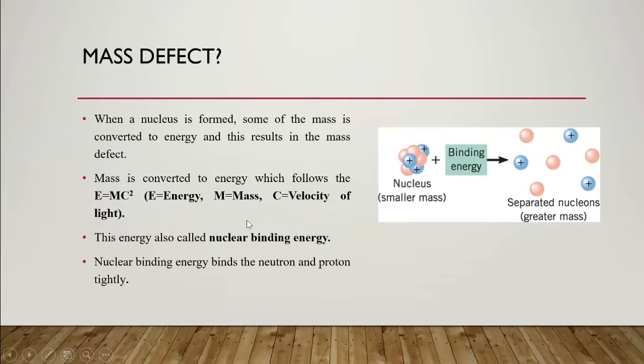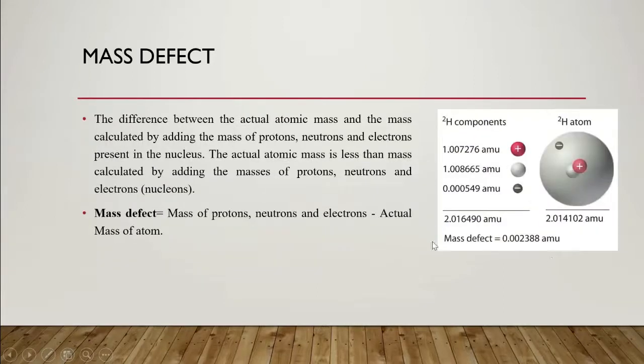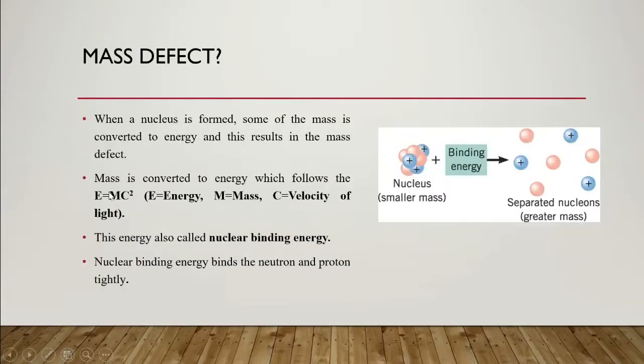Here E is energy, m is mass, and c is the velocity of light. So here we can calculate how much energy there is. If there is a mass defect of this amount, then we can calculate how much energy is there. This energy is also called nuclear binding energy.